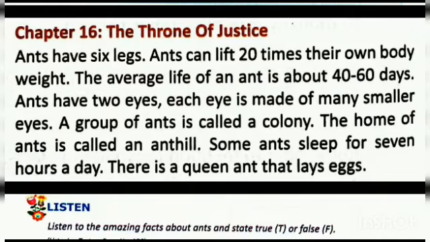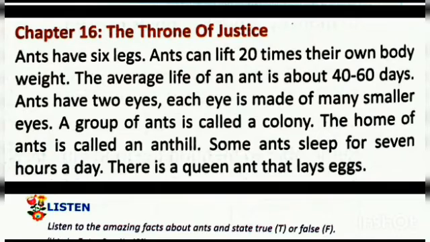Each eye is made of many smaller eyes. A group of ants is called a colony. The home of ants is called an ant hill. Some ants sleep for 7 hours a day. There is a queen ant that lays eggs. So this paragraph is about ants.